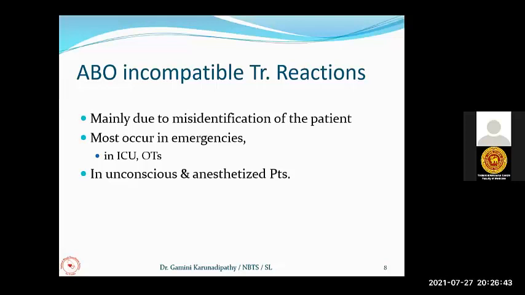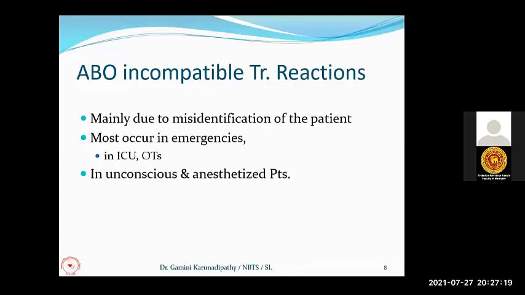If you are writing the details of the recipient and handing over to the nursing officer who is going to collect the samples, that nursing officer should be able to identify the real patient according to the information given on the request form. If that nursing officer can't identify the correct patient, or if she misidentifies a patient, ultimately that can lead to a collection of a wrong sample.